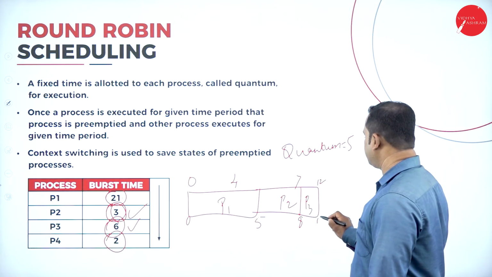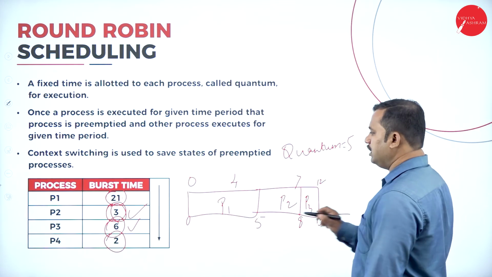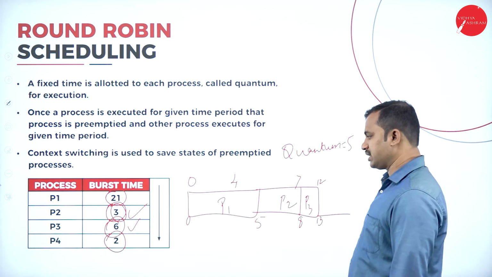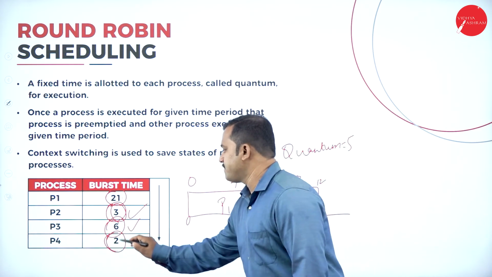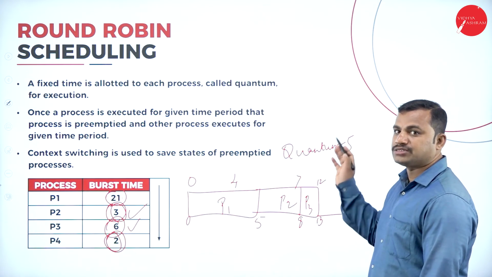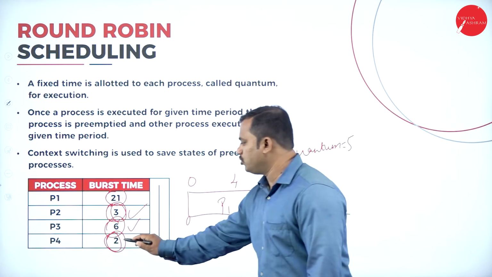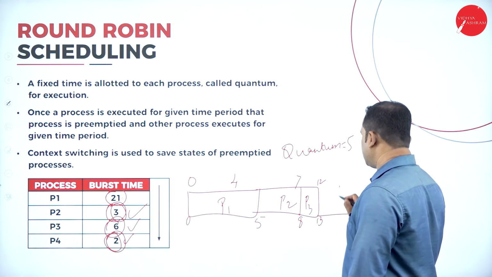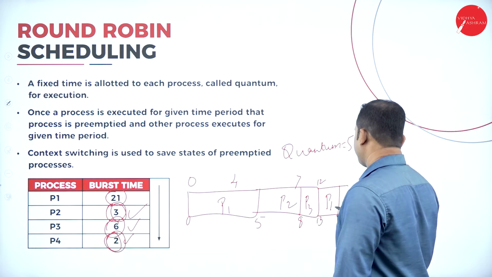Then from the 13th millisecond onwards, it moves to the 4th process. That is, it requires only 2 milliseconds. But what is the time quantum mentioned here? 5. But it won't take more time. That is, 5 milliseconds are not taken. Only 2 milliseconds are taken. That means 13, 14 is utilized by process P4.